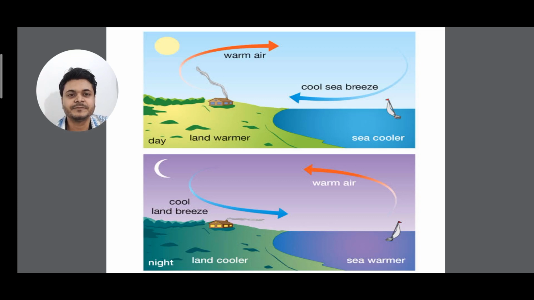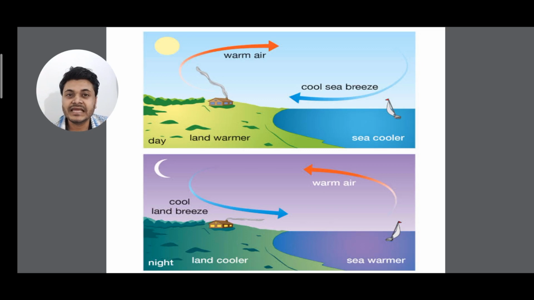During the daytime, due to the heat of the sunlight, the land gets warmer faster. So during daytime the land is warmer and the sea is cooler. The cooler air from the sea comes to the land to cool the land.